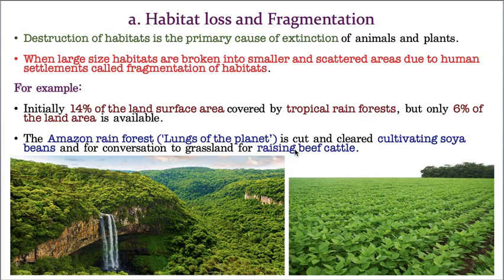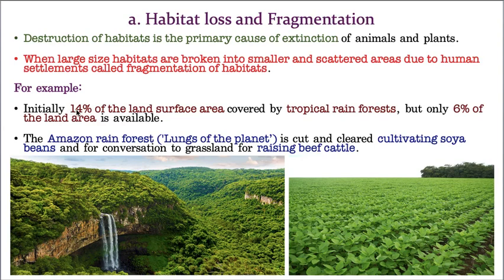What is the first reason? Habitat loss and fragmentation. This is the primary, foremost reason for the extinction of animals and of course plants. When large habitats are broken into small, scattered parts due to human settlement or colonization, whatever the reason, a big habitat is converted into small fragments, and that is called habitat loss or fragmentation. To explain this in the best way, I brought two or three examples.